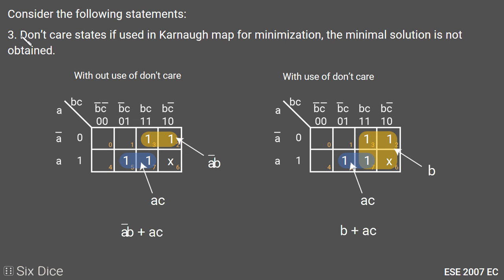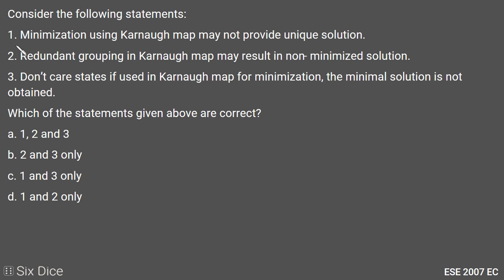So the third statement is a wrong one. With the use of don't care in K-map we get a more minimal solution than without using don't care. So the answer to this question is: the first statement is true, the second statement is true, and the third statement is false. So only the first and second statements are true, so option D is the right answer for this question.